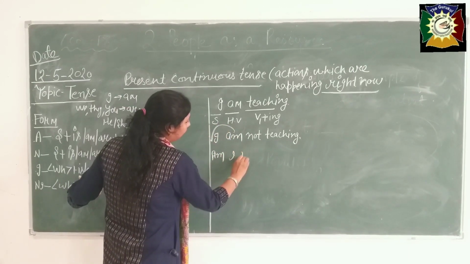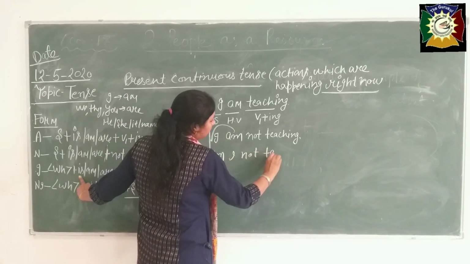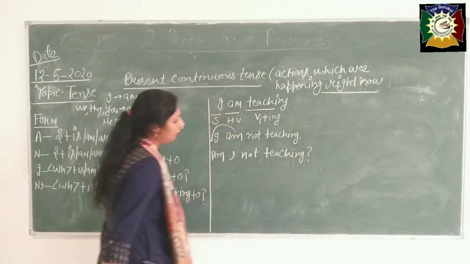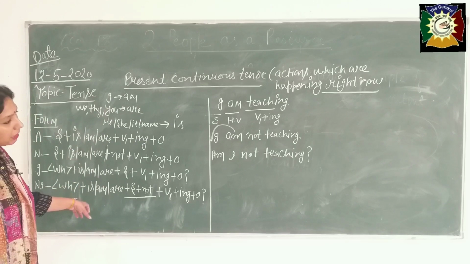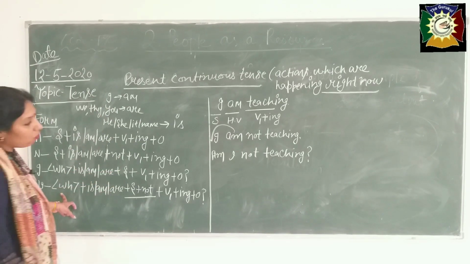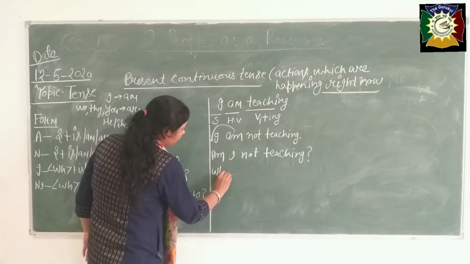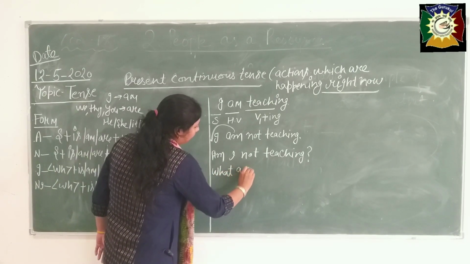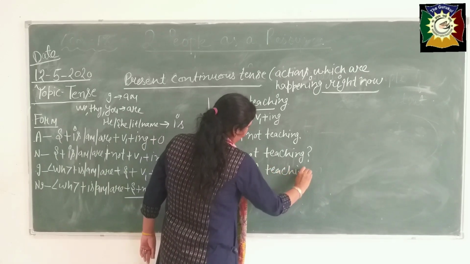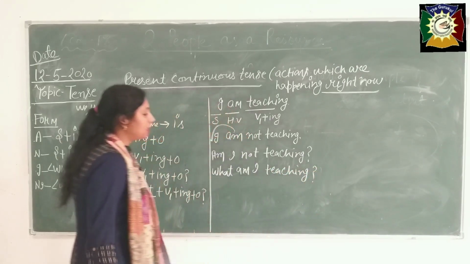Am I not teaching? Clear? If you want to describe your answer, then we use WH family words. See, what am I teaching? Is it clear, beta?